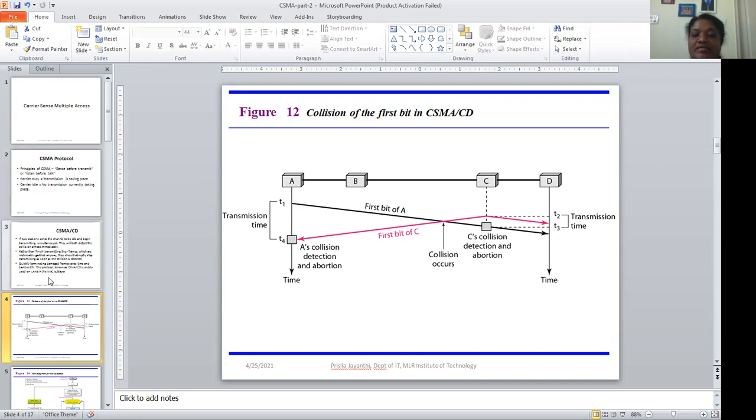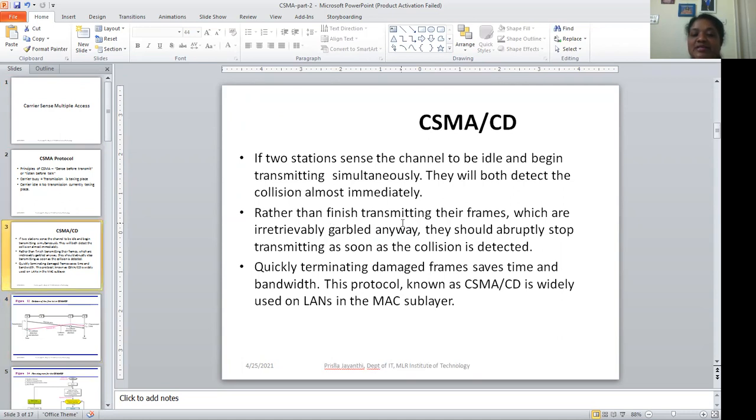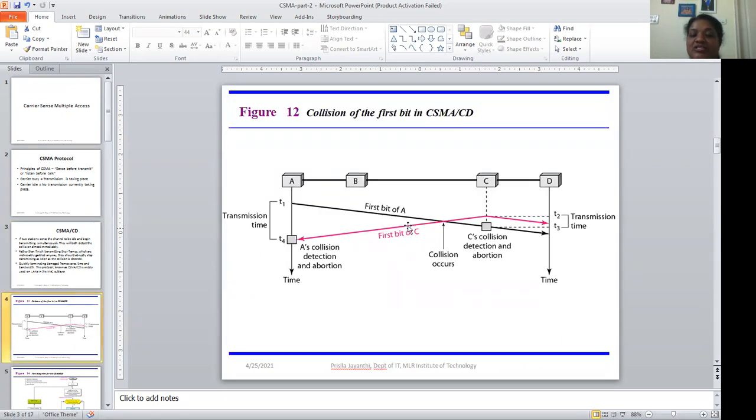So what it says is, whenever frames collide with each other, the transmission should be stopped immediately as soon as the collision is detected.